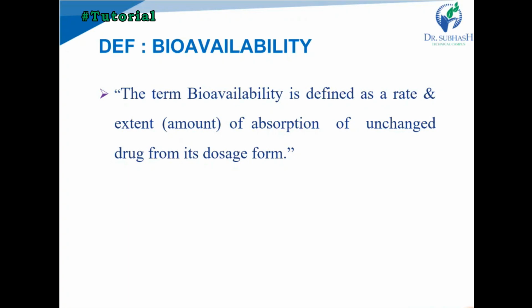Third one is route of administration. If we change the route for drug administration, it also affects the bioavailability. For example, if we give the drug by IV administration, it directly reaches the systemic circulation and shows 100% bioavailability. As compared to that, with oral administration the bioavailability changes. What is the reason? In oral administration, the drug undergoes the first pass effect, or first pass metabolism. That also alters the bioavailability of the drug.